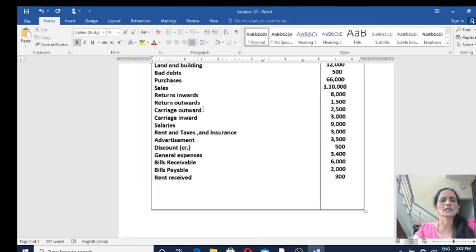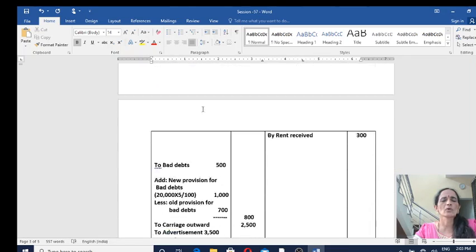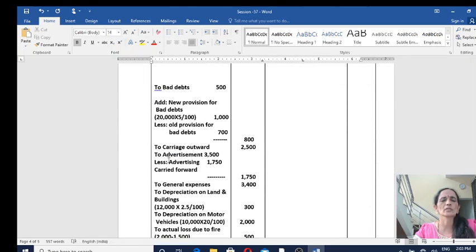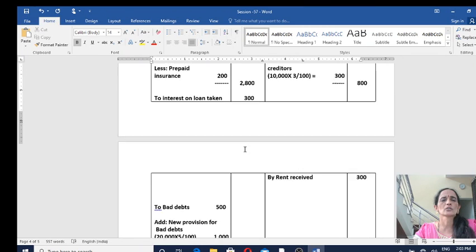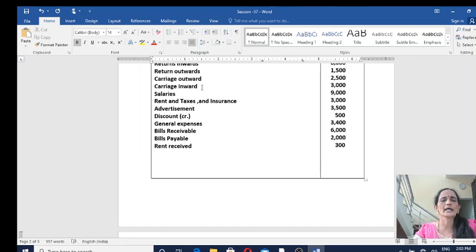Next one, carriage outward, a selling expense, must be shown under profit and loss account. So on the debit side of profit and loss account you write to carriage outward 2500. Then carriage inward, a direct expense, trading account, already you have entered it under trading account. Move on to the next item.